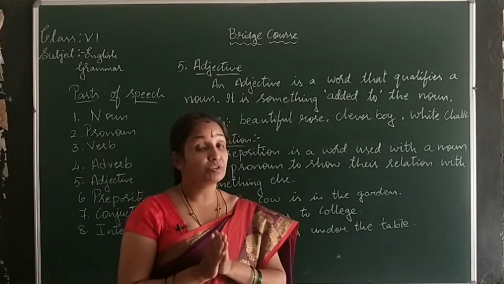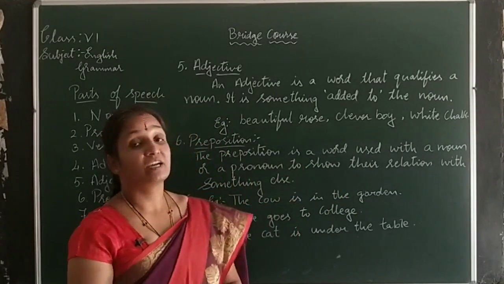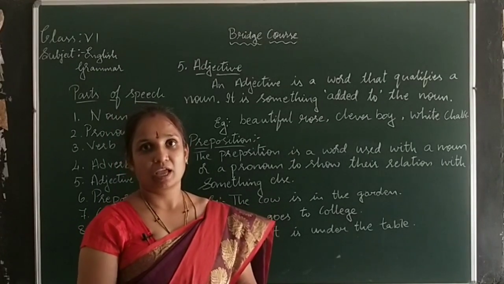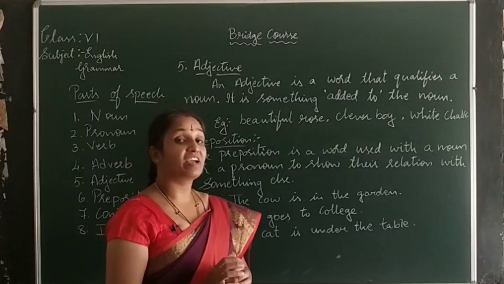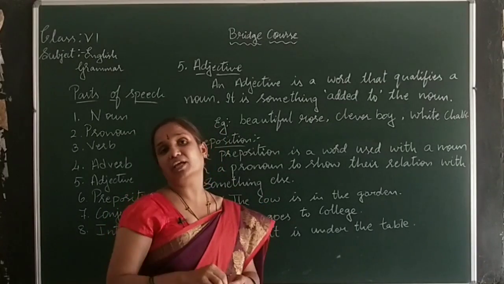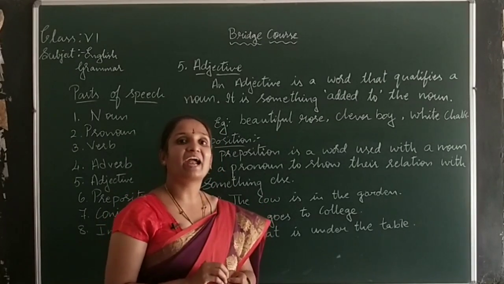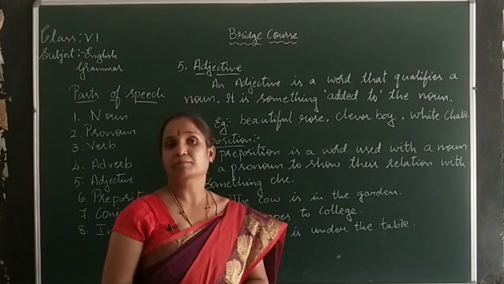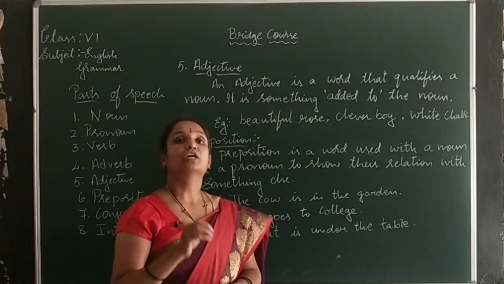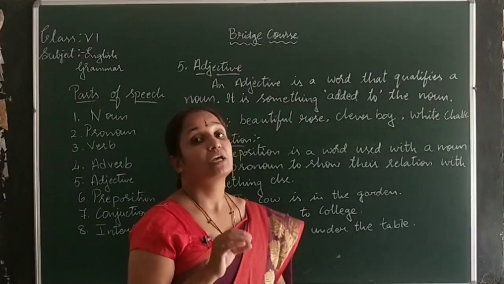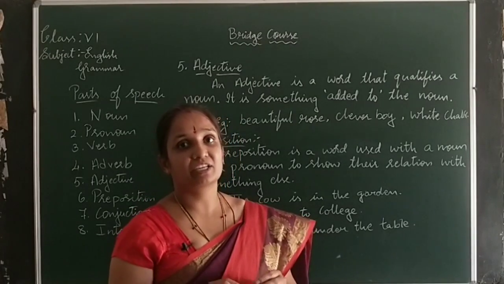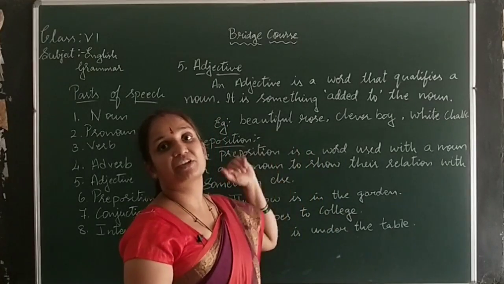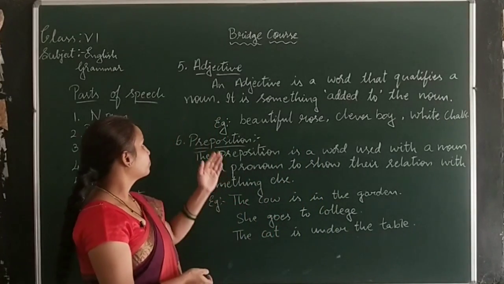An adjective is a word which qualifies the noun, modifies it, and adds something to it, especially to common nouns. How? Let us see the examples.